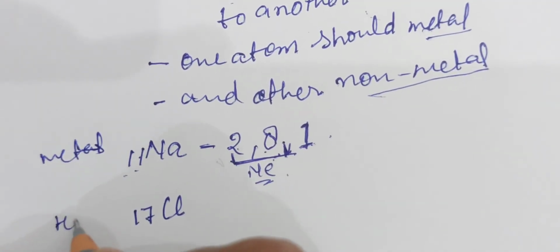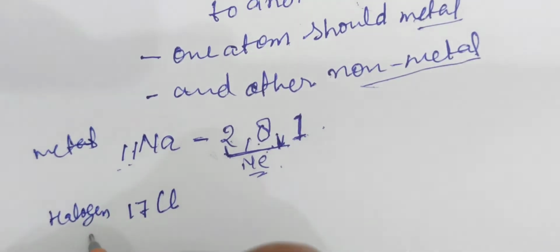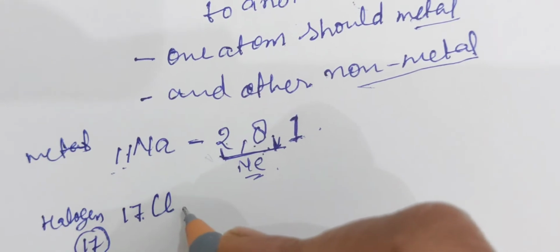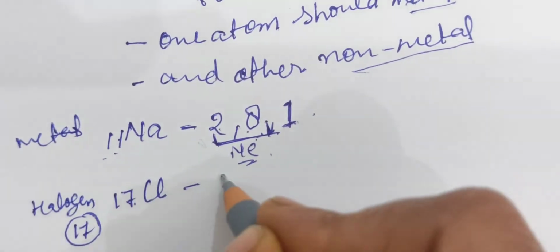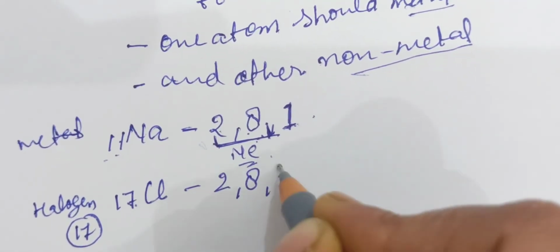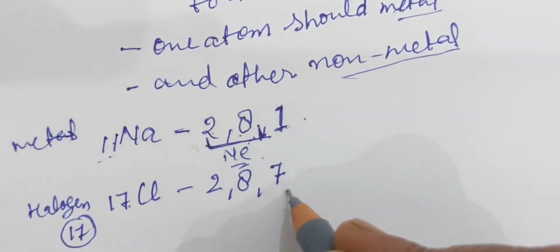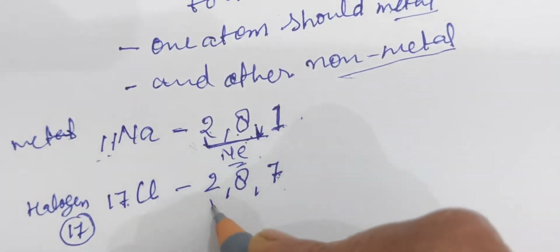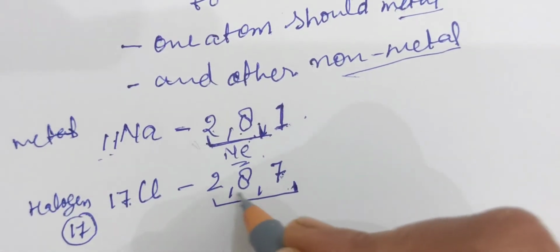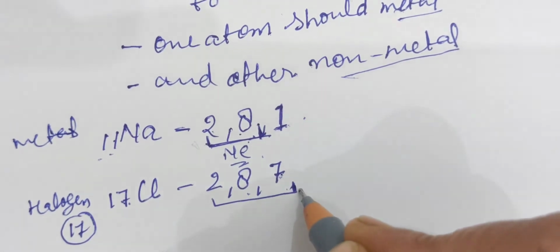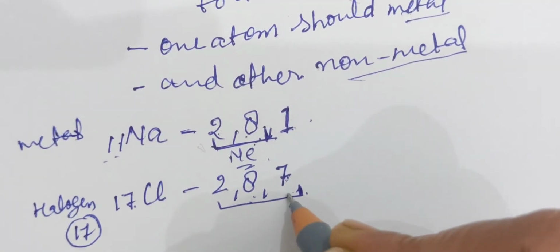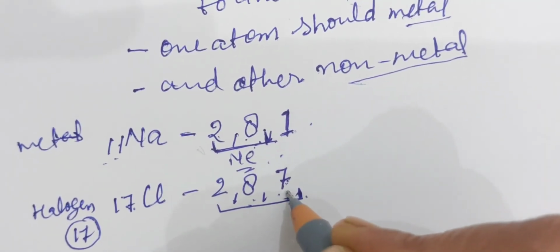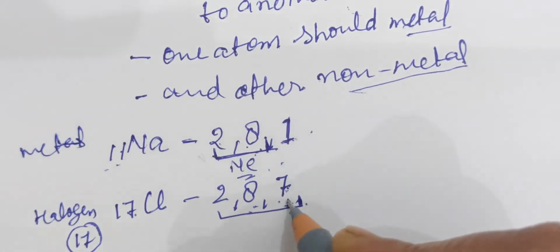Its configuration will be 2, 8 and 7, which means it has the tendency to take one electron to occupy its inert gas or stable electronic configuration like argon. So chlorine has the tendency to take one electron,